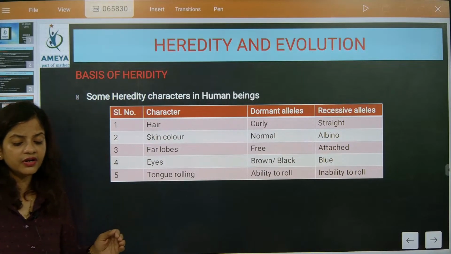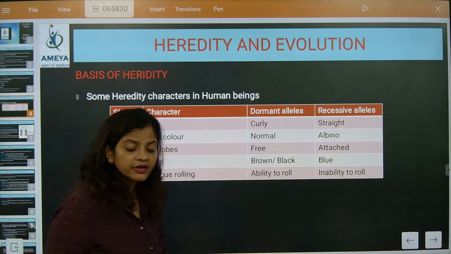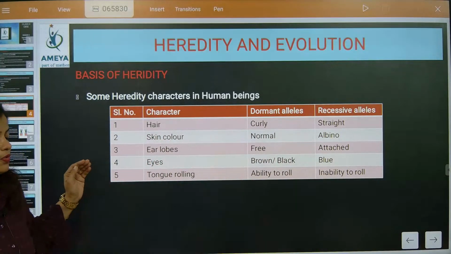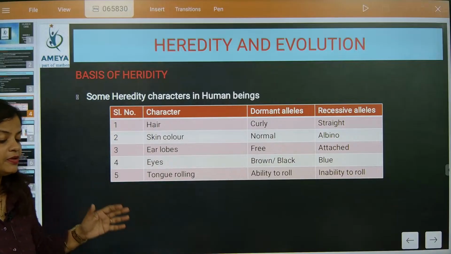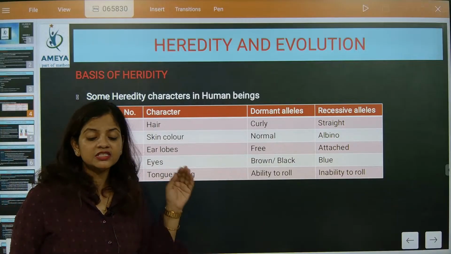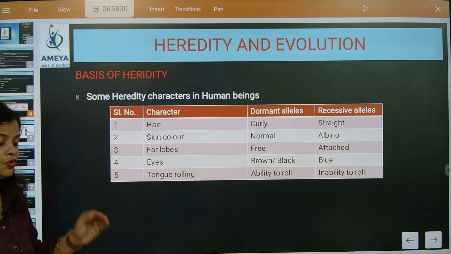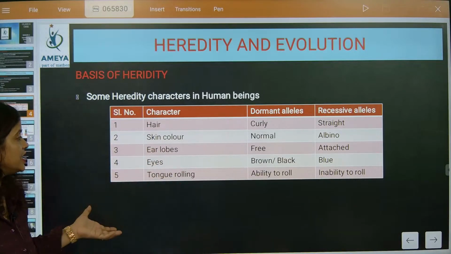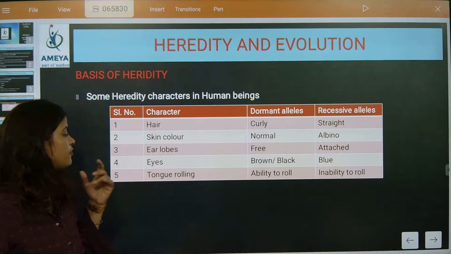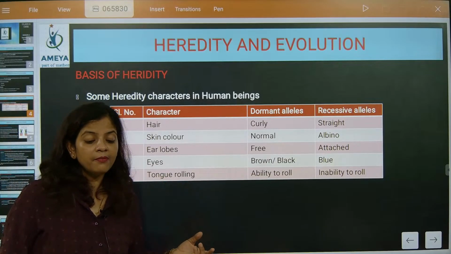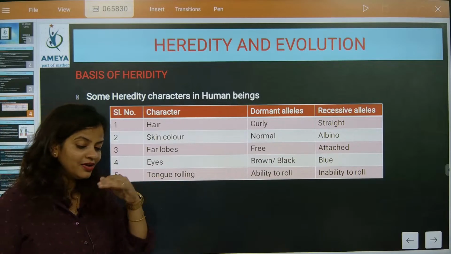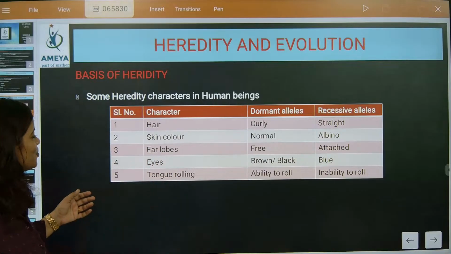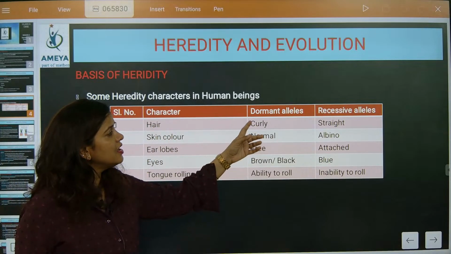Now in our country or in the world, there are certain traits which are very, very dominant in most of the human population. How did we do this survey? We did this survey by checking what type of hair the major population of humans has. Understood? What type of skin color? What type of earlobes? What type of eyes and tongue rolling? Many people can roll their tongue, and many people cannot roll their tongue. Understood? So that is also a dominant trait. So here curly hair is dominant.